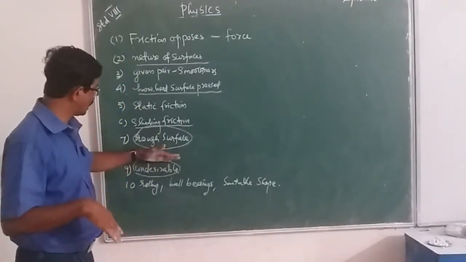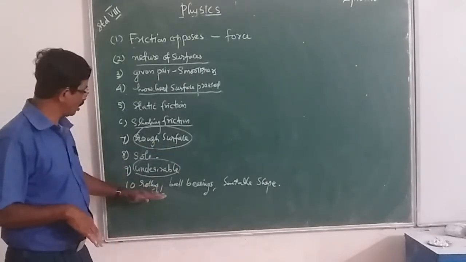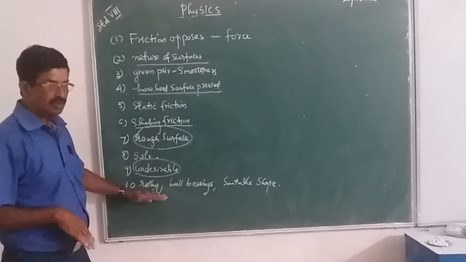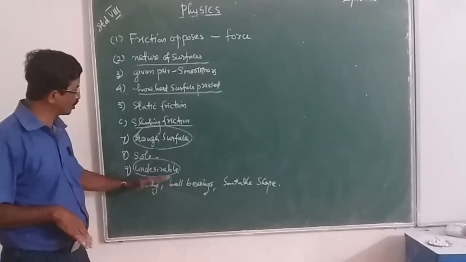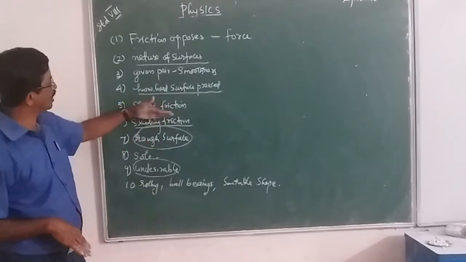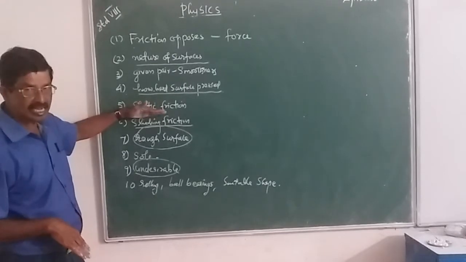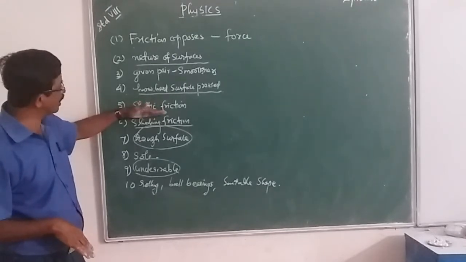Next thing is about rolling friction. We discussed the importance of rolling friction. Is it greater or smaller than sliding friction? Rolling friction is smaller than sliding friction.